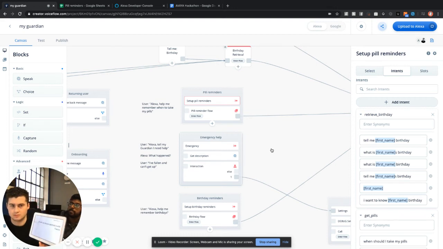Let's get the test version of My Guardian app. Whose birthday would you like to know? Michael. Zero's birthday is on undefined. Would you like any more help?